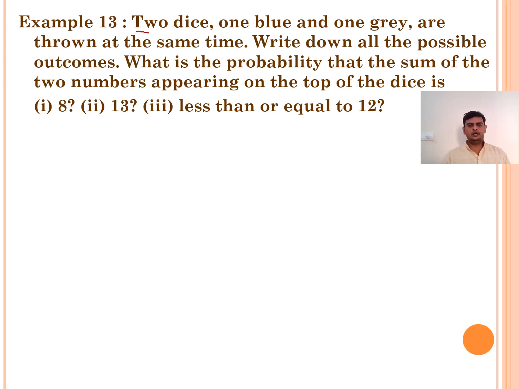How many dice we are having? 2 dice we are having. In that, one is blue, another one is grey. Now what we need to do? We have to write down all the possible outcomes. First, how many possible outcomes will come? That we need to identify. Let us see how. Solution.